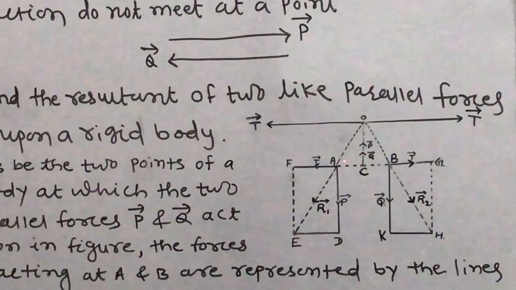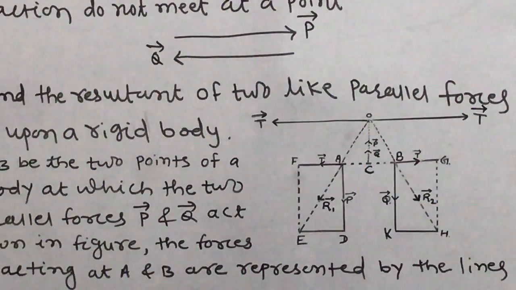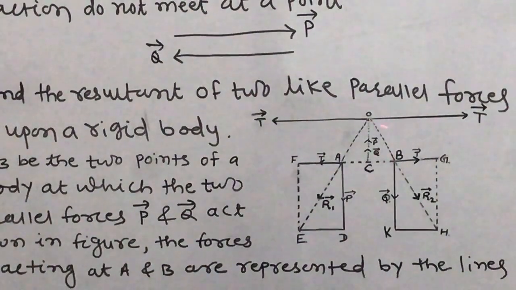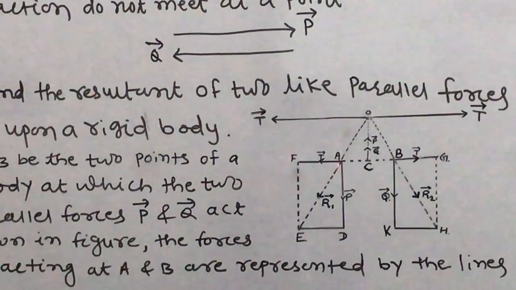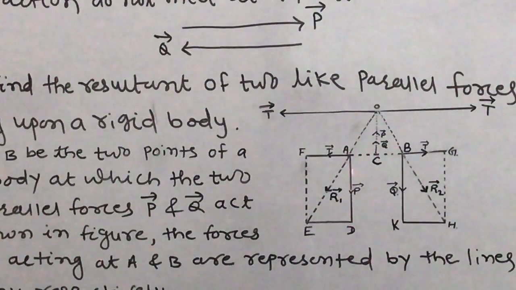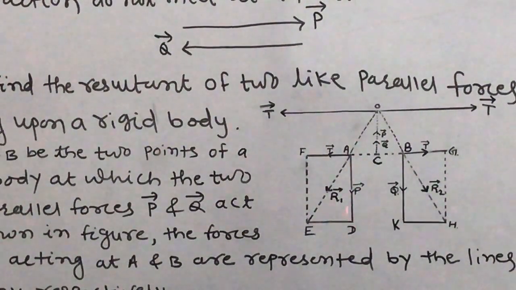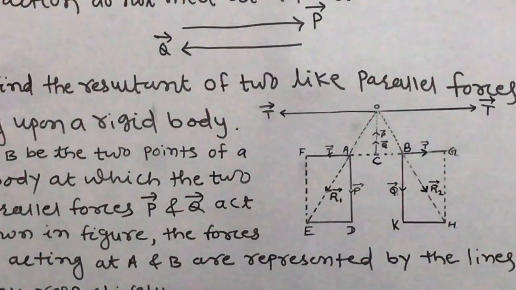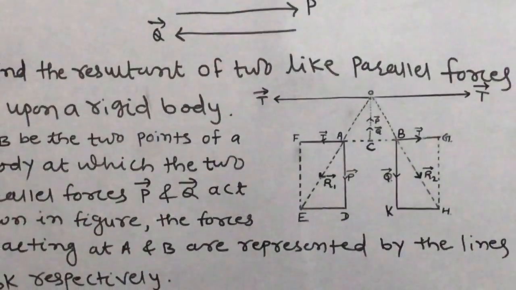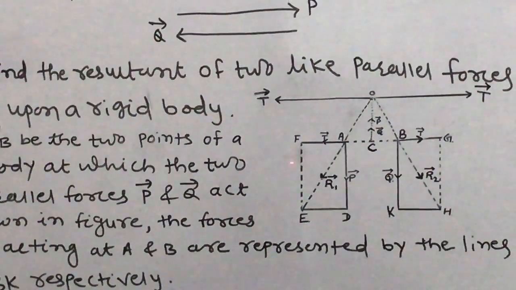Let A and B be the two points of a rigid body at which the two like parallel forces, P and Q, act as shown in the figure.